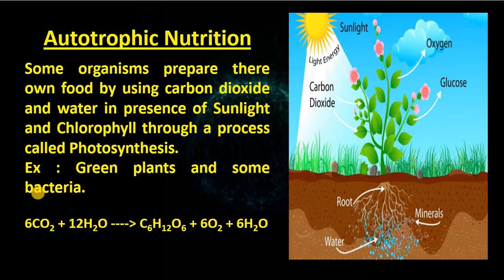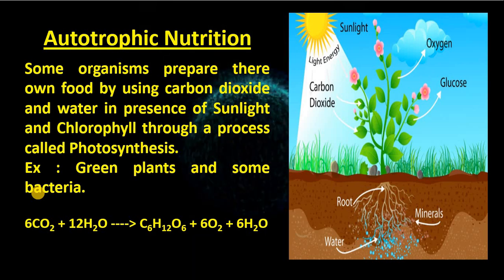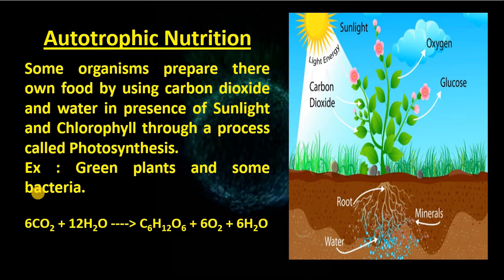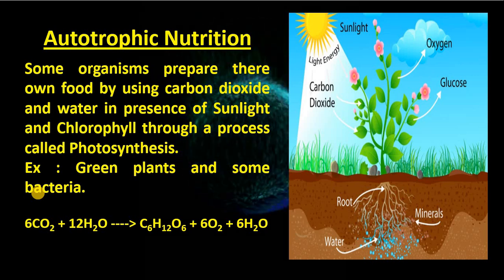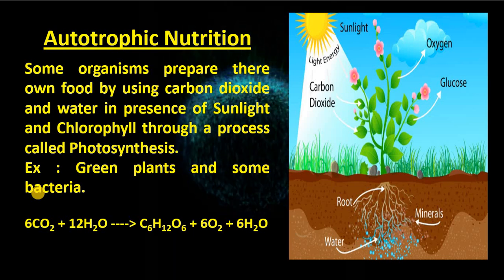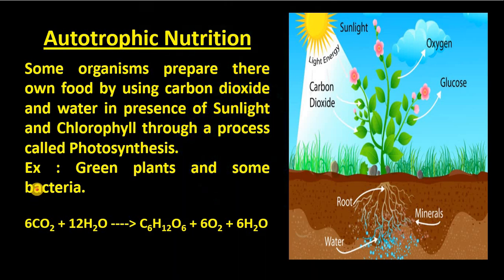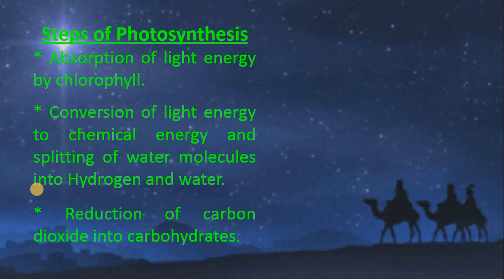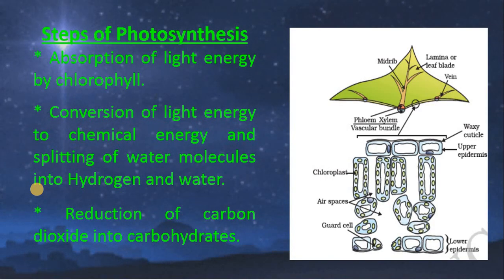Here you can see the carbon dioxide and water. When carbon dioxide and water enter the plant body, in the presence of sunlight and chlorophyll, they are converted into glucose with the release of oxygen and water molecules. In plants, photosynthesis cannot take place at once. It takes place in three steps.